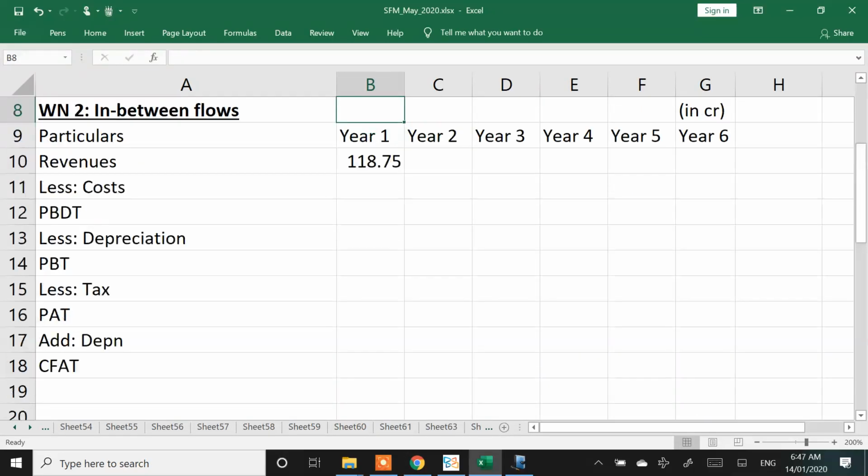So coming to this revenues, copy these numbers. These are the revenues of this project, from a parent point of view. The project is likely to give so much revenues to the parent entity.